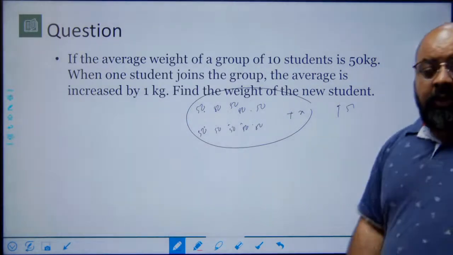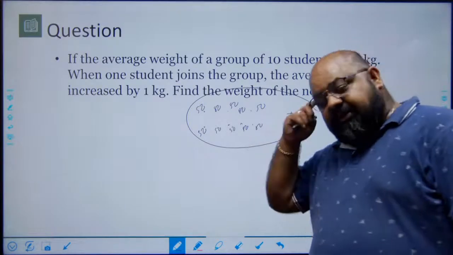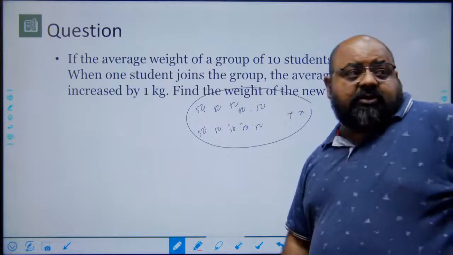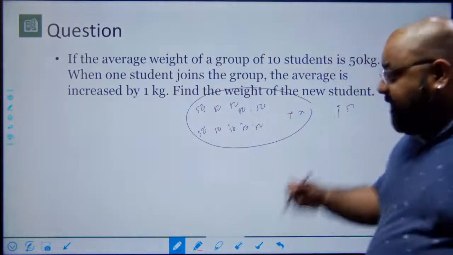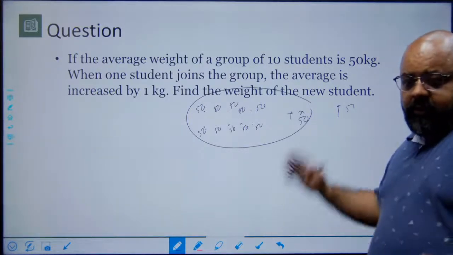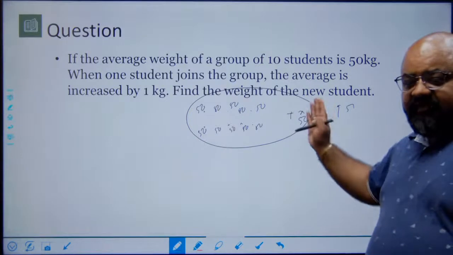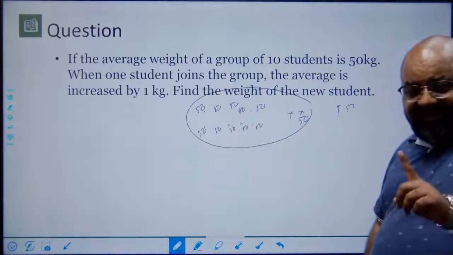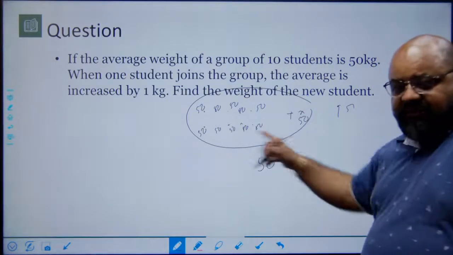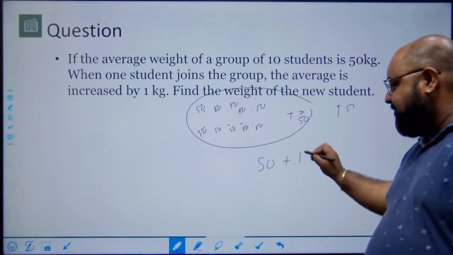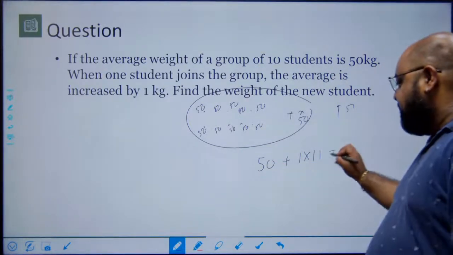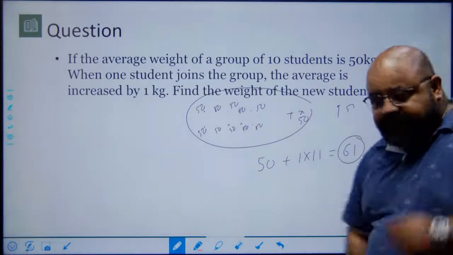Right? What is the extra that the new person will have is the question, and therefore we can find out his total weight. Now, if I assume that right now x has a weight of 50, when I've included x, actually everyone has a weight of 51. So all of these people have 1 kg extra, and therefore the weight of the person that joins in is 50, because that is what everyone had, plus he had 1 kg to distribute to all the 11 people, the 10 in the group and the one he was joining, and therefore his weight would be 61 kgs.